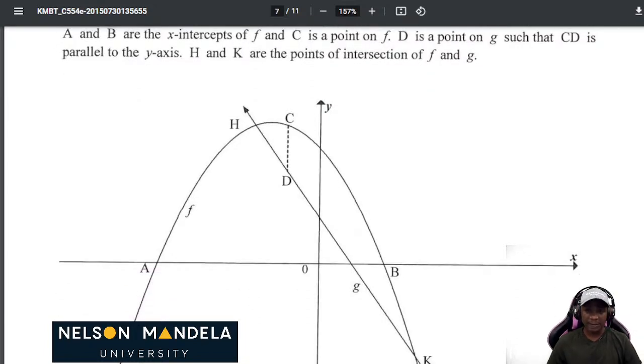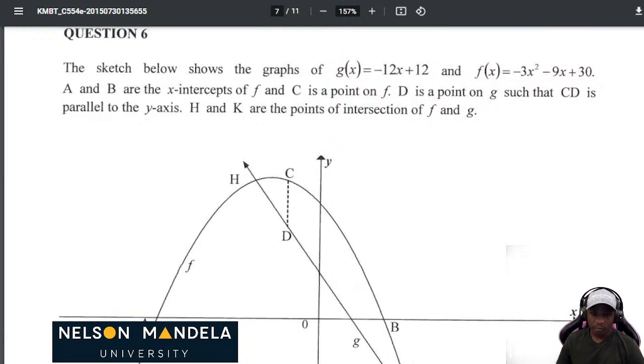Oh, this is great. Let's analyze. g of x is a straight line. We already see that. It's in the form y equals mx plus c. Then f of x, since it has an x squared, is a parabola. So what do we know about a straight line? The domain of a straight line, x is an element of real numbers. What's the range? y is an element of real numbers. Done, dusted. To plot it, you only need to understand the y-intercept and the x-intercept. Done with the straight line.